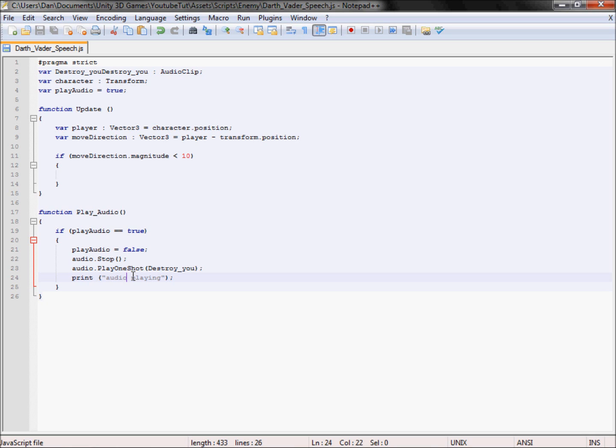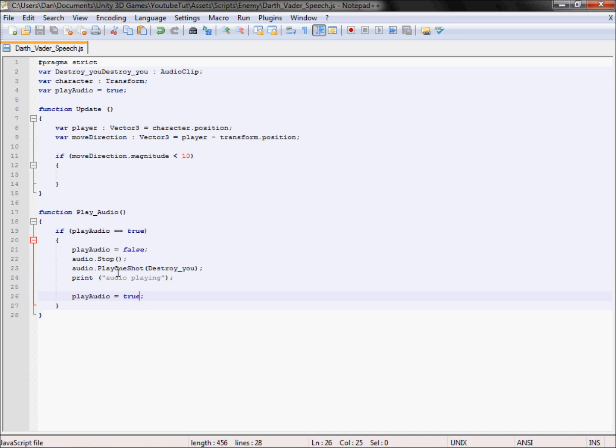So what we're going to do now is if we play that, it'll play it, but then it will never play the audio again, ever. It'll just play it once, but that's no good. So what we're going to do is copy play audio false, paste it here, and make it true. However, playing that, it'll play the audio, but then just do the exact same thing again.